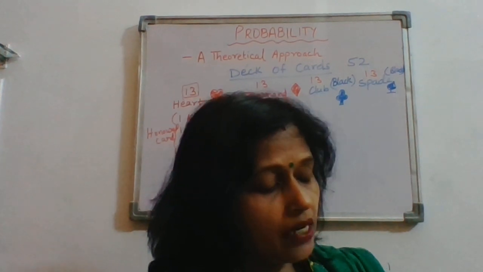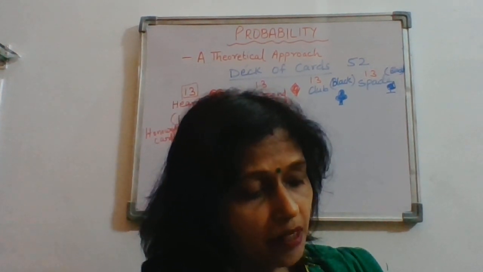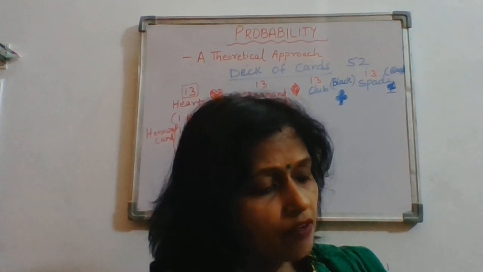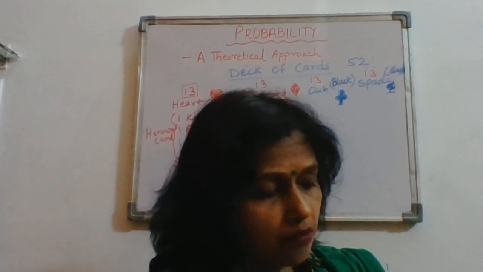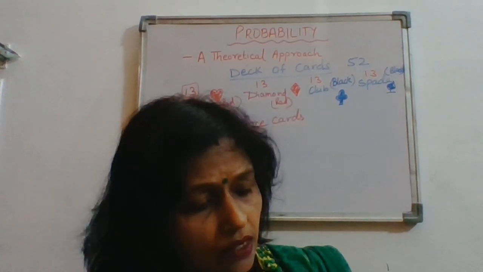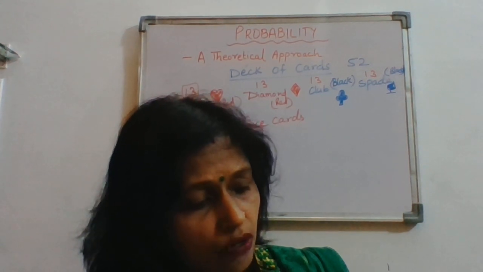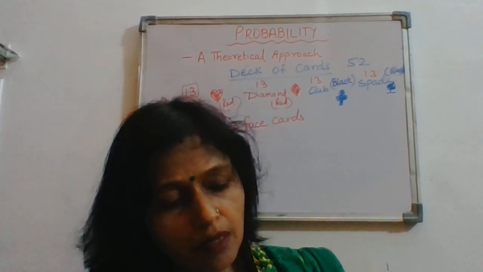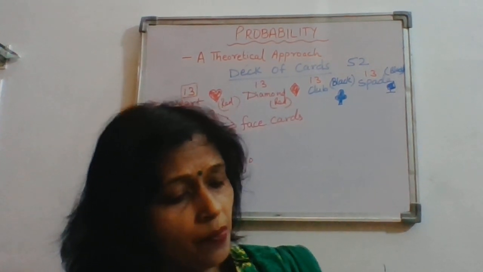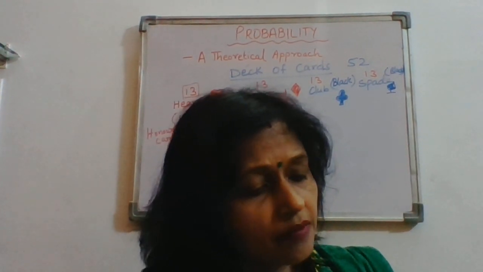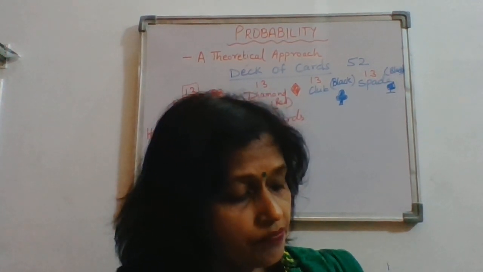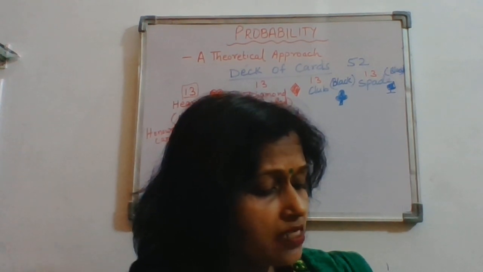So 100 upon, and total coins are 100 plus 50 plus 20 plus 10, right? That will be your total possible outcome. So the probability of getting a 50 paisa coin is 100 upon the total possible outcome. Just count them all. And a rupee 5 coin, they are 10 in number. So 10 upon the total number of coins. Okay. These questions are very easy.